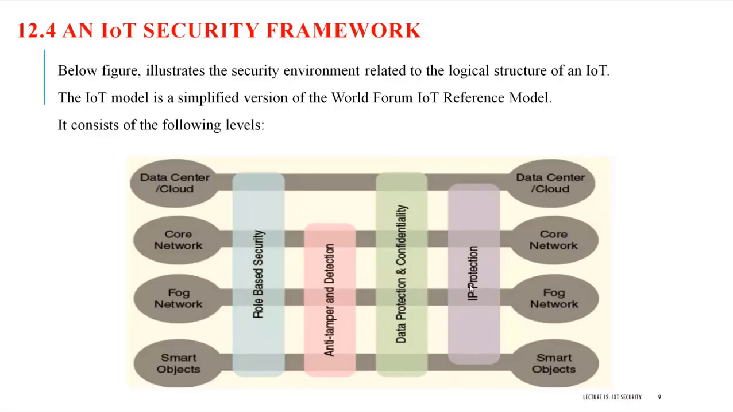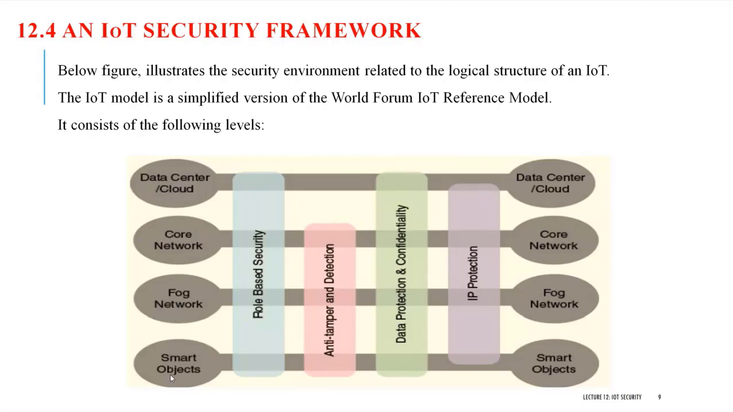As far as the IoT security framework is concerned, this diagram shows the security environment related to the logical structure of an IoT. The IoT model is a simplified version of the World Forum of IoT reference model. This model consists of, as you can see here, 4 different levels: level 1, level 2, level 3, level 4.